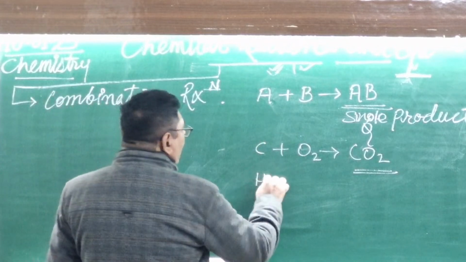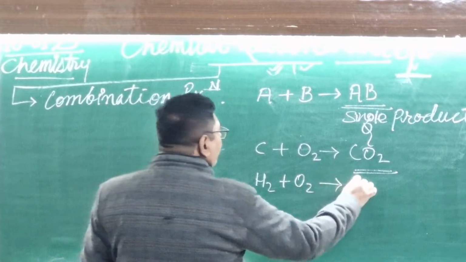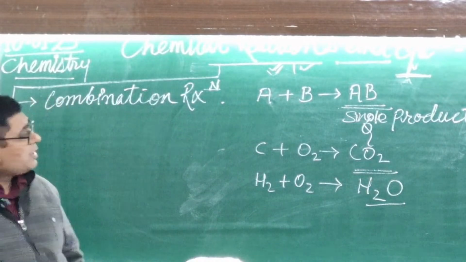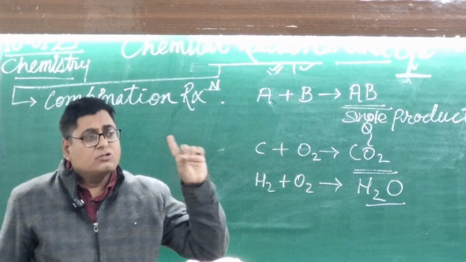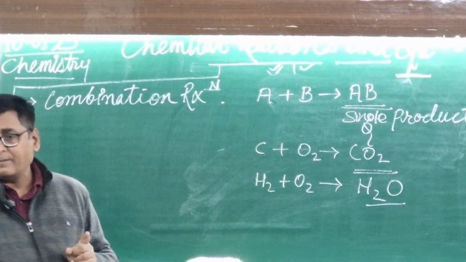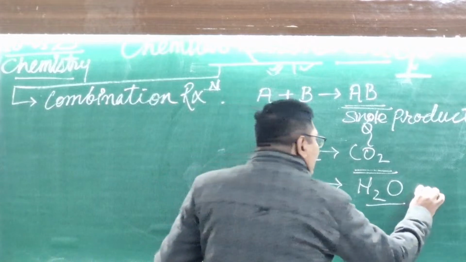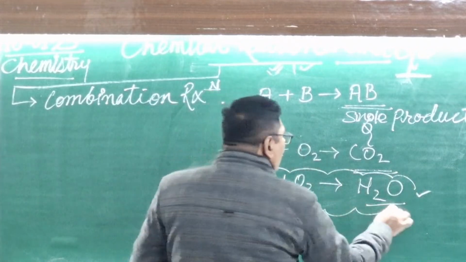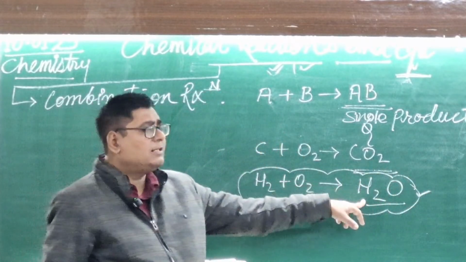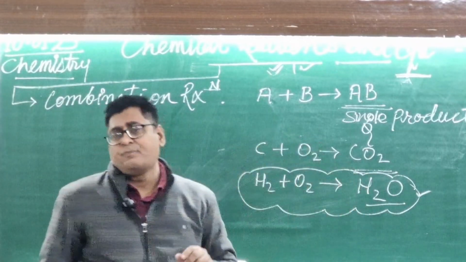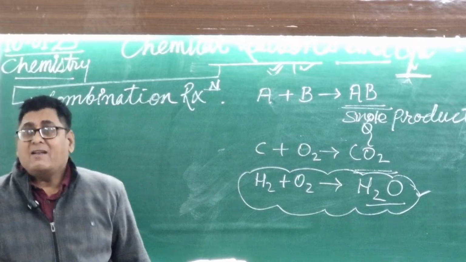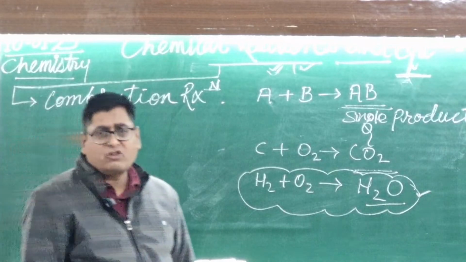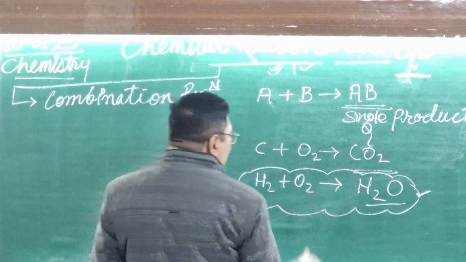Same thing here about H2 plus O2. Whenever they react with each other, they give out H2O, water. Here the product is also a single one, so this one is also called a combination reaction. But whenever you go with this equation, you will find there are 2 H on both sides, but oxygen is not balanced. So this reaction is called an unbalanced chemical equation, and an unbalanced chemical equation is also called a skeletal equation. Now you should balance it.